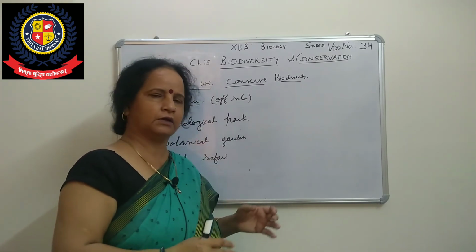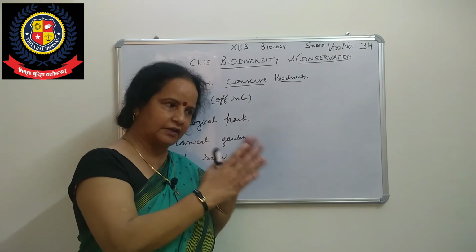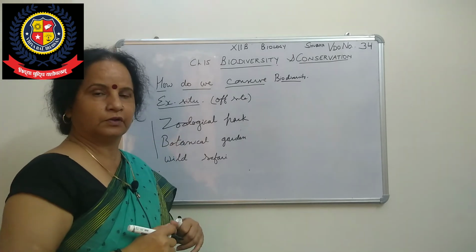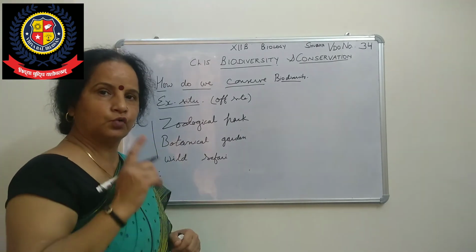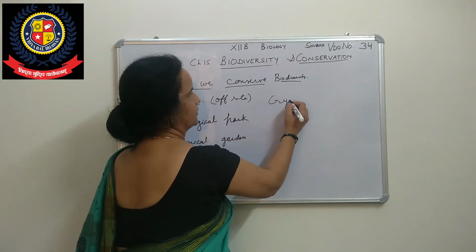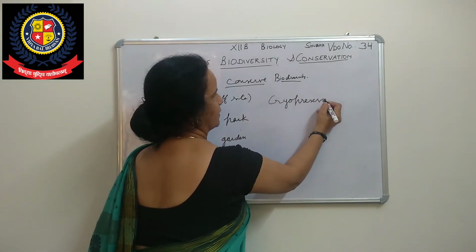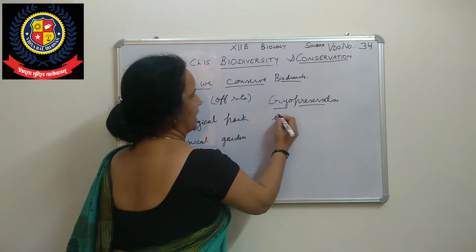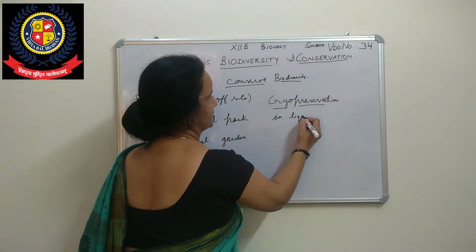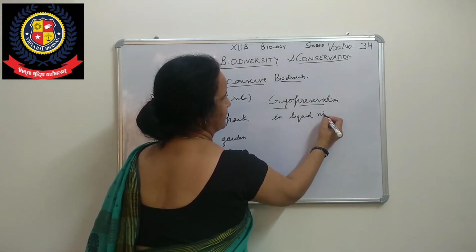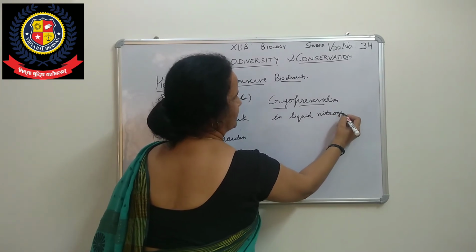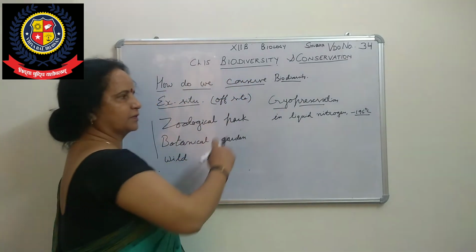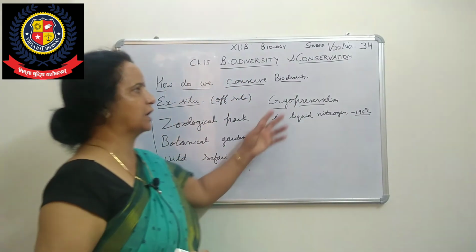So we are not only trying to take care of that endangered species. We are trying to preserve their gametes also through cryopreservation. In chapter 2 we have done cryopreservation. What is that cryopreservation? In cryopreservation we are preserving gametes in liquid nitrogen at a temperature of -196 degrees Celsius. This process of preserving gametes is called cryopreservation.